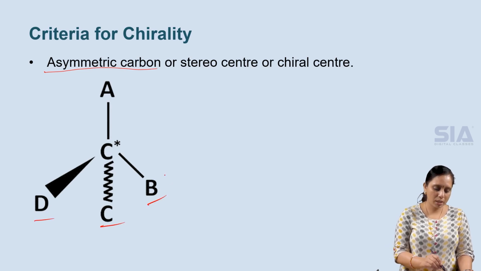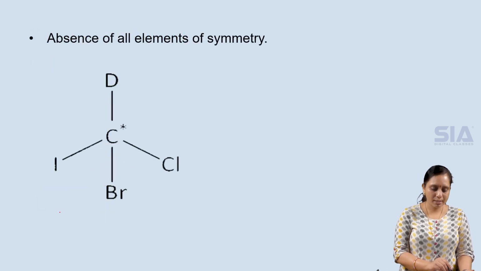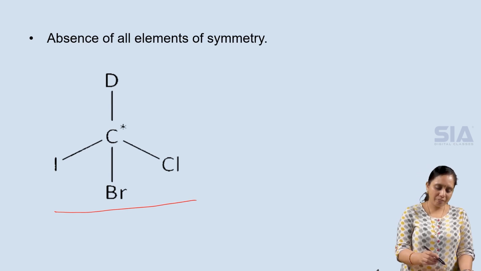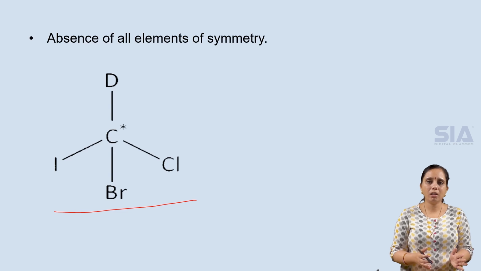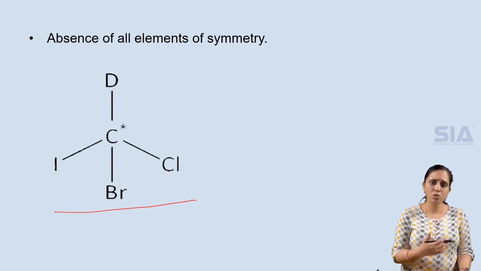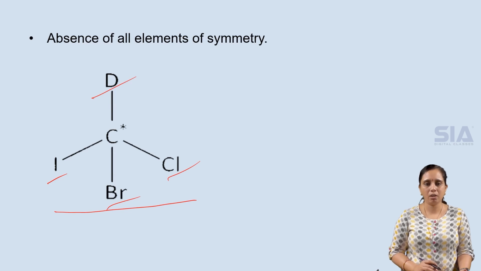Since 4 different groups surround this carbon, it is called an asymmetric carbon, stereocenter, or chiral center. And the elements of symmetry must be absent. We cannot divide this molecule to get an identical molecule using any element of symmetry, because all 4 groups surrounding this carbon are different. Such molecules are called chiral molecules.